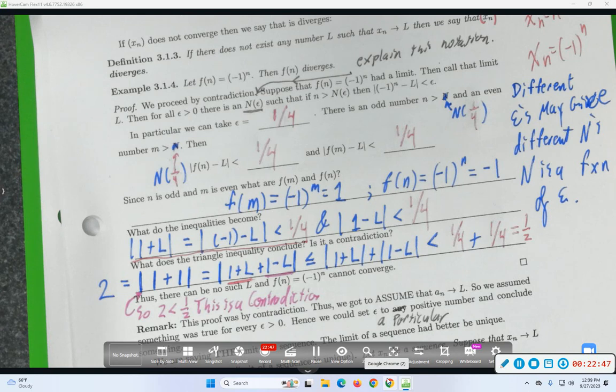So you went to a quarter, and there's maybe a game you could play of it's nice to pick the biggest epsilon possible. Make your proof be as strong as possible. You don't want to make an overly strong assumption. Could you pick something slightly bigger for the epsilon in this problem? Yeah, what's the biggest thing you could have picked? 1 would also have worked. But this is still a proof. It doesn't matter that your epsilon wasn't optimally chosen in the context of this class. If you want to take the arguments and implement them into an algorithm, maybe picking optimal choices is more important.